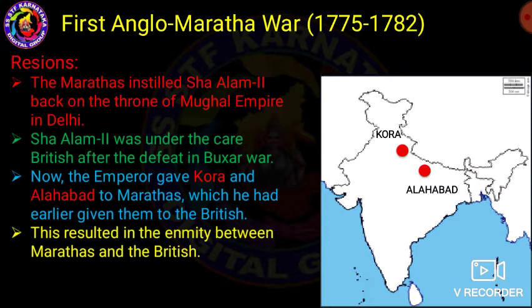My dear students, Shah Alam II gave Kora and Allahabad. The very important thing to remember is Kora and Allahabad. These are the two most important places given by Shah Alam II to the Marathas, which made the British angry towards the Marathas. So that is the very important point, keep it in mind. Shah Alam II gave Kora and Allahabad to the Marathas.